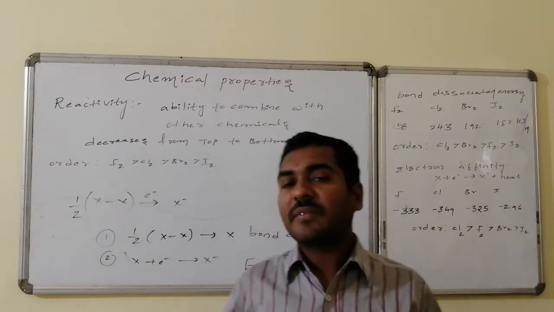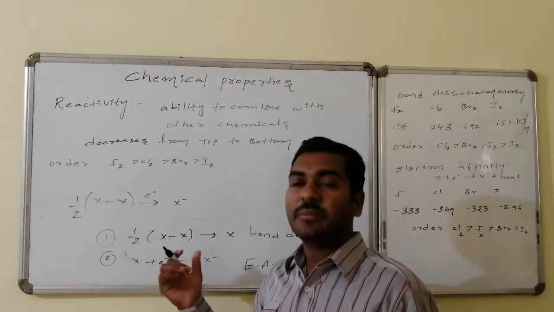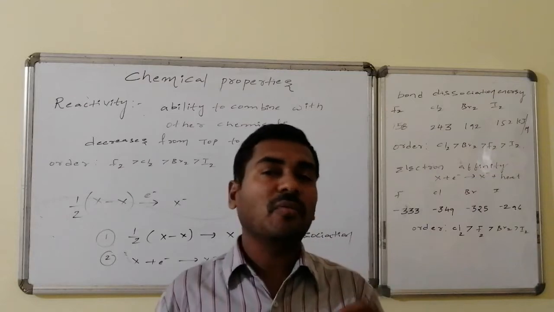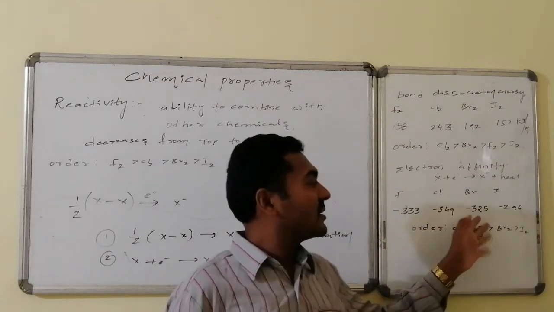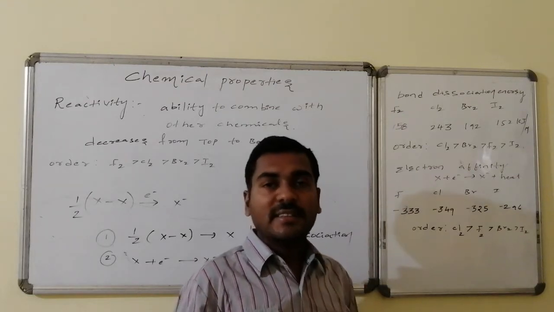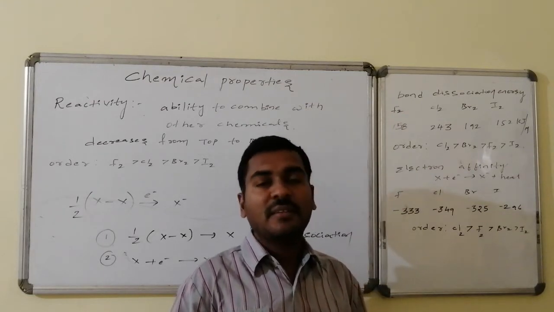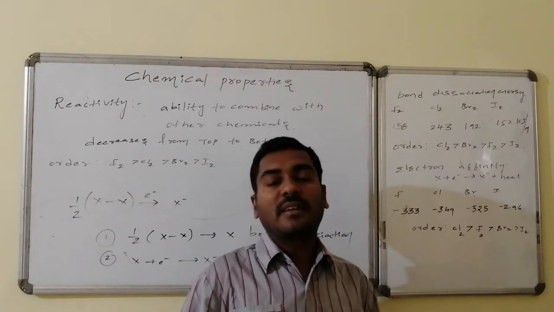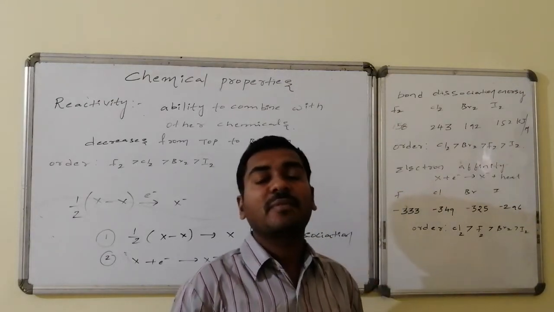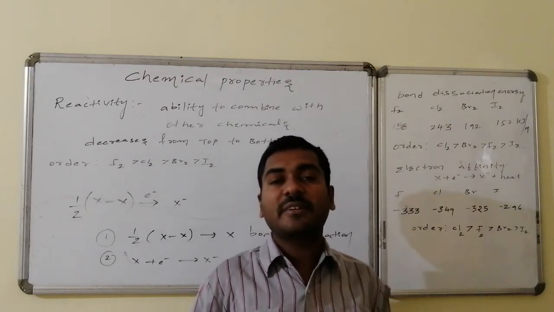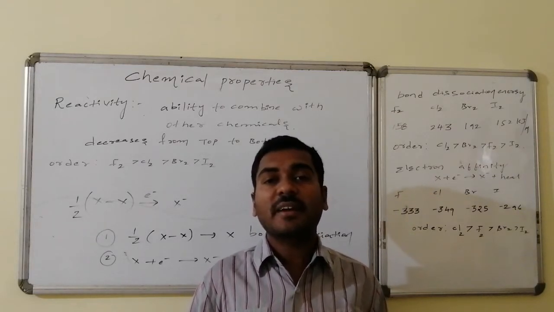For our reference, half bond has to be broken and has to be converted to 1 mole of halogen atom. That 1 mole of halogen atom has to be converted to halide ion by taking sufficient quantities of the reactant involvement. Then we can go for the calculations and we will decide the order of reactivity of the halogens in chemical combination.